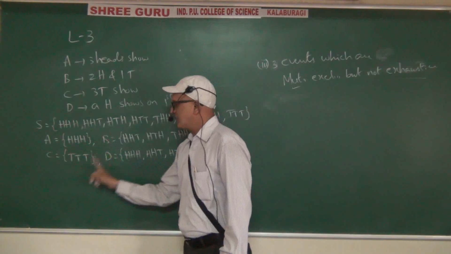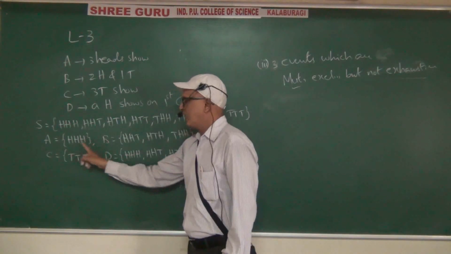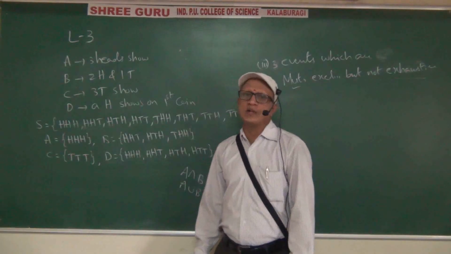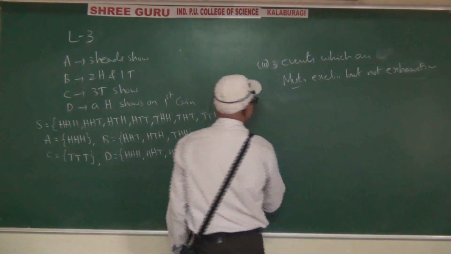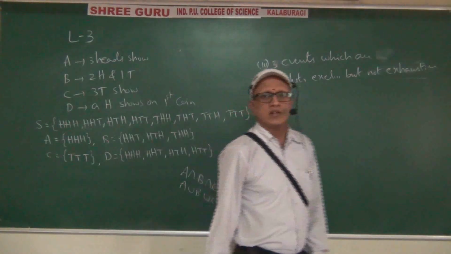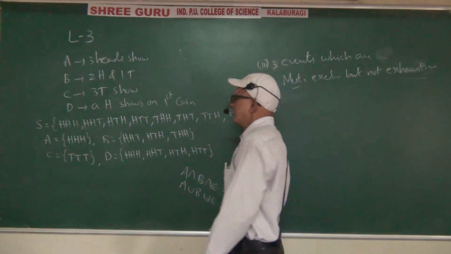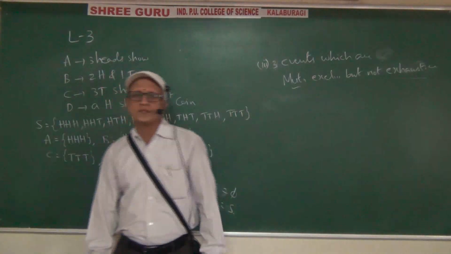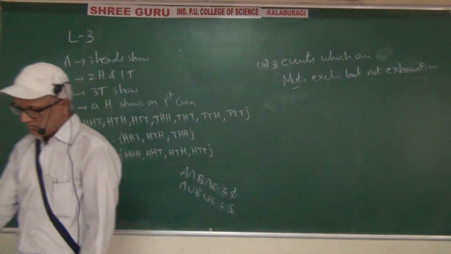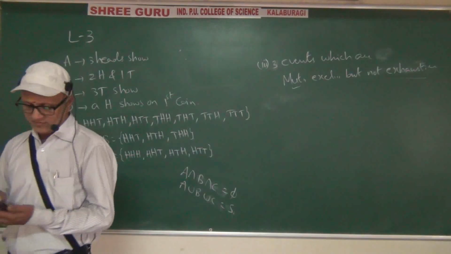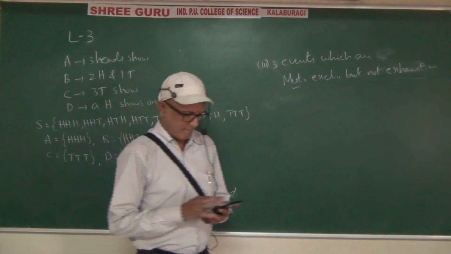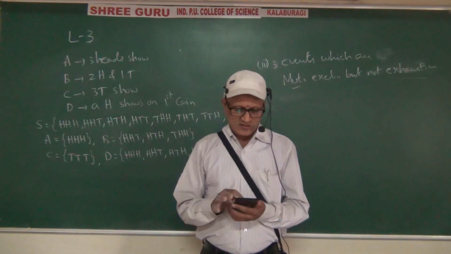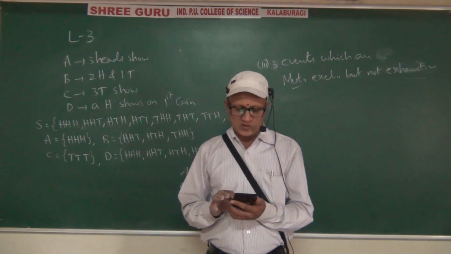If you find the union among these three, then it will not be the sample space. That's why it is not exhaustive. Clear? So that is the way of framing the examples in the examination if they ask the question. With that, the fifth question is also over. Write the next question and do it as homework.